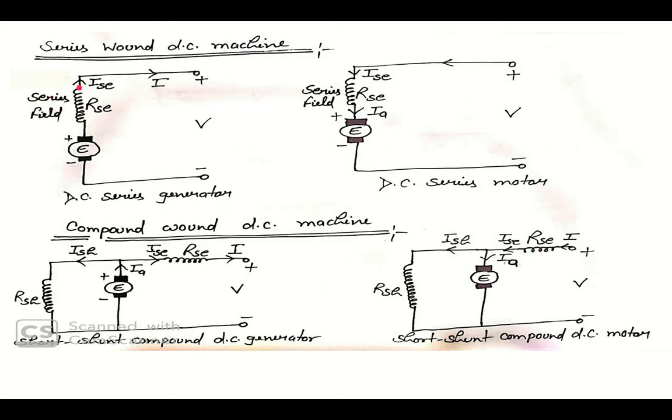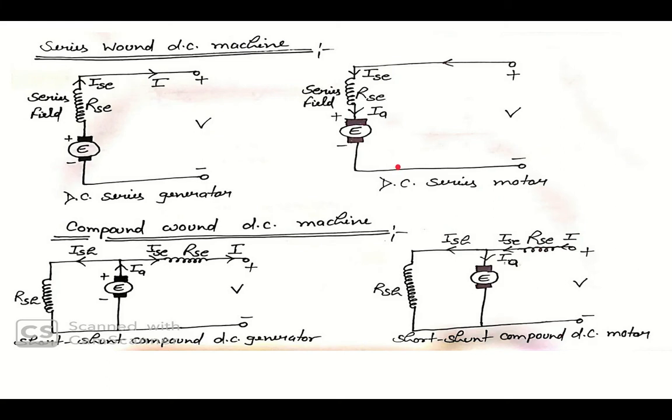So the series field current is ISE, and here you have armature current IA, and this is your load current I, and your voltage is V. So this is your DC series generator.